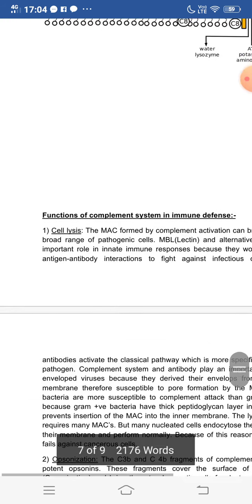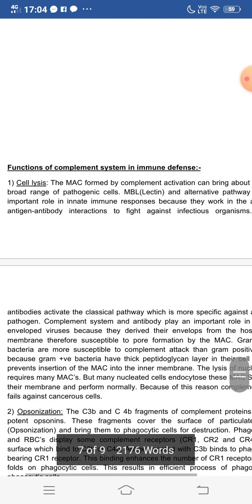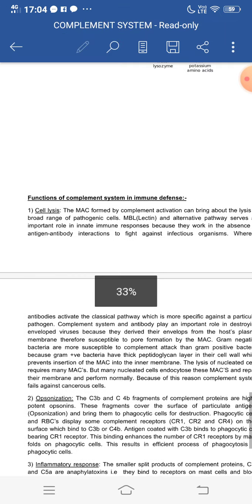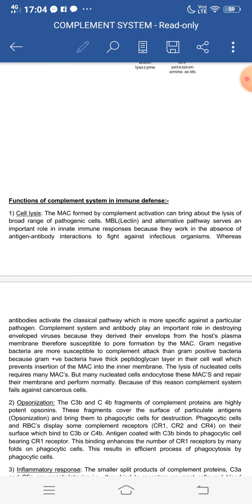Then, functions of the complement system in immune defense. The first function is cell lysis, where the cell is broken down. The membrane attack complex formed by complement activation can bring about the lysis of a broad range of pathogenic cells.